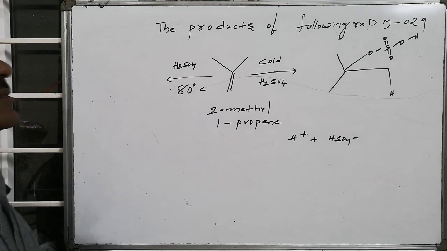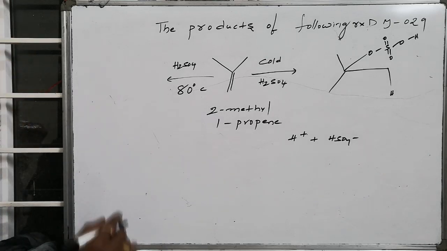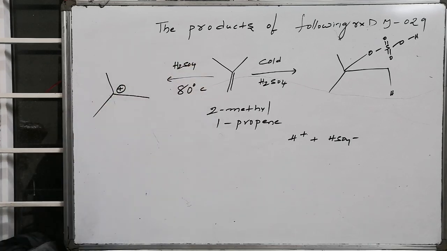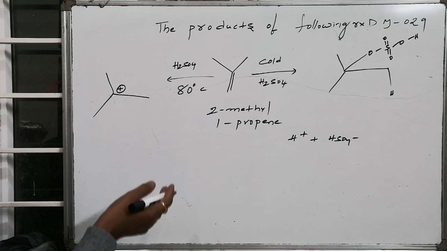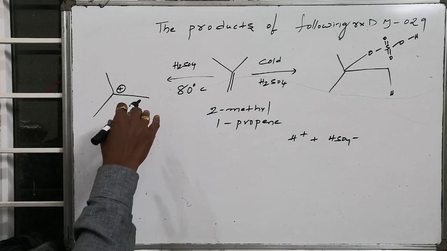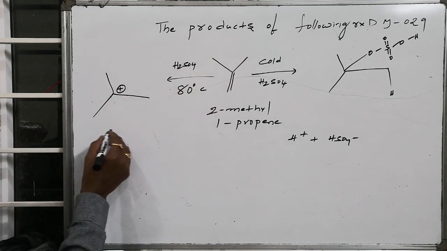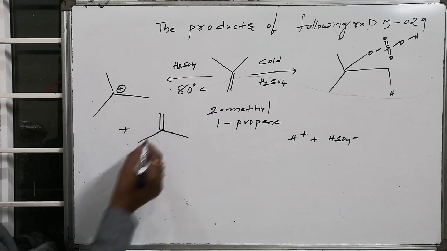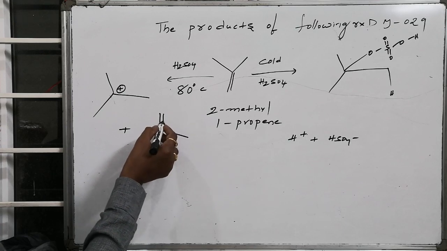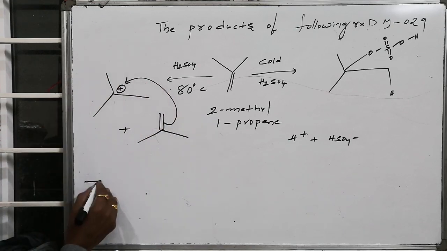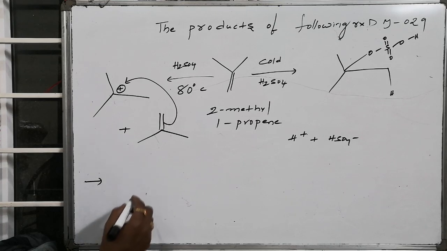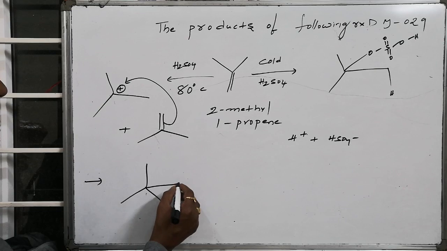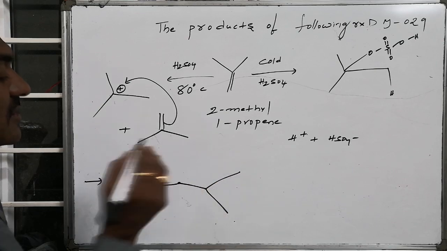Whereas if it is sulfuric acid at 80 degrees centigrade, whatever intermediate we are expecting, this is the intermediate after addition of H plus. This intermediate once again readily connects over the starting material. If I take this as our starting material, then as an electrophile, this is making an attack over here. As a result of this reaction, the expected product is this. This will be the product.